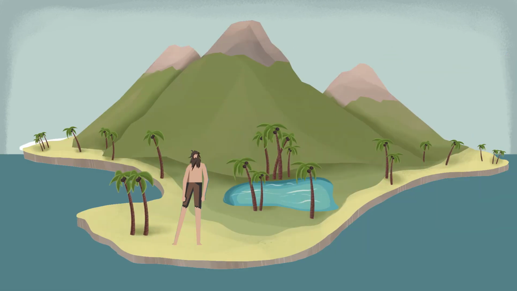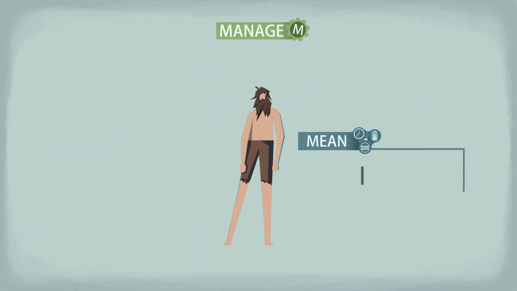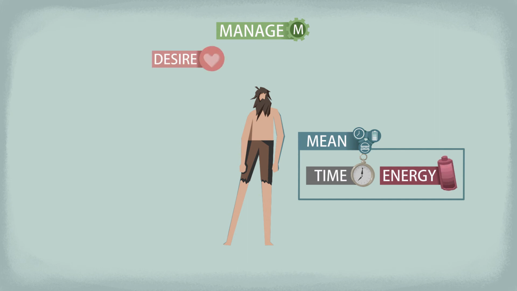Okay, now let's see some actual examples. Remember Robinson, our shipwrecked hero? He's on a deserted island on his own. So his only means are his time and energy. His desires are also kind of simple. First of all, he wants to get something to eat and make it through the day.